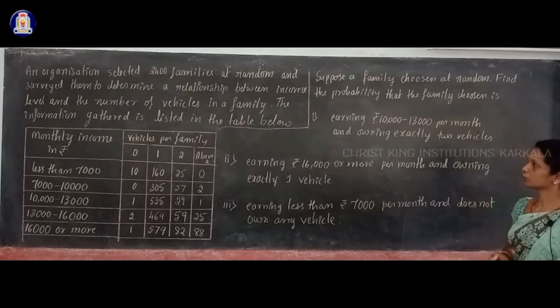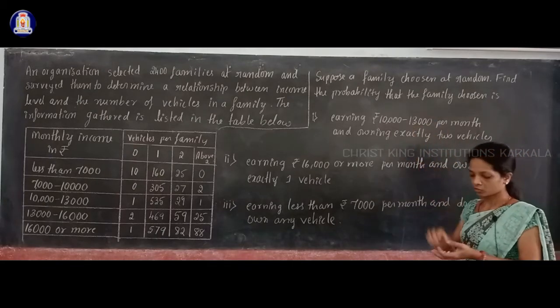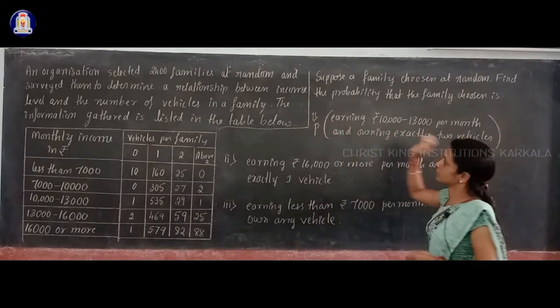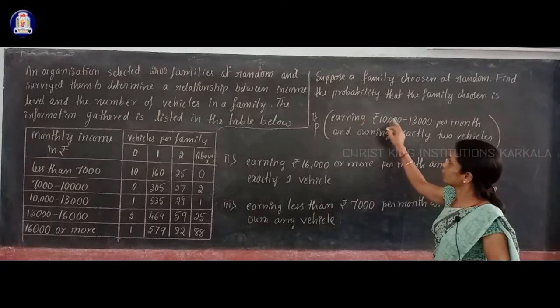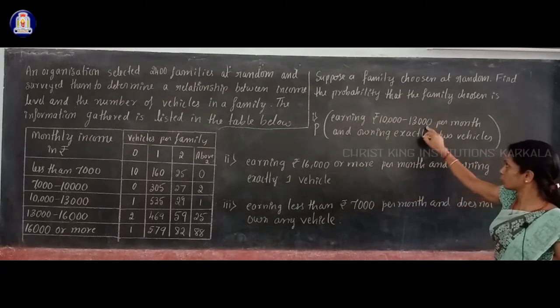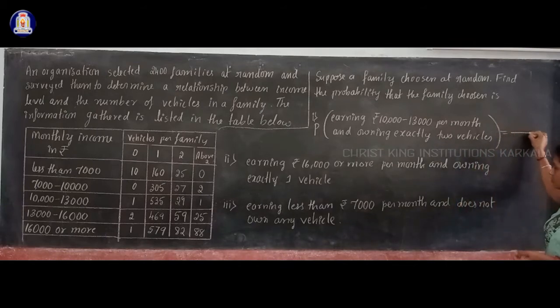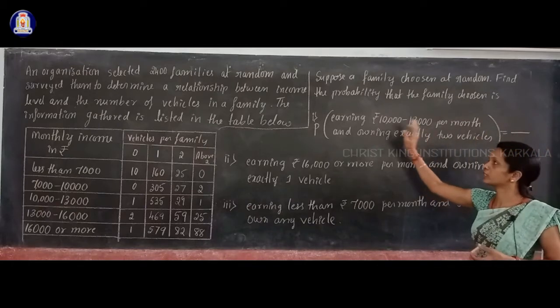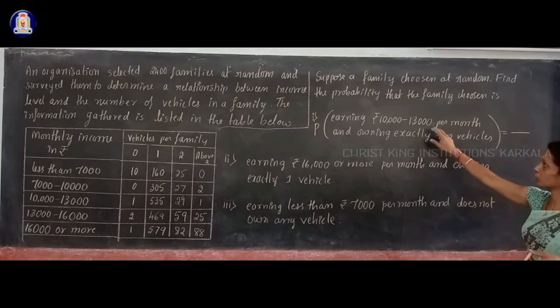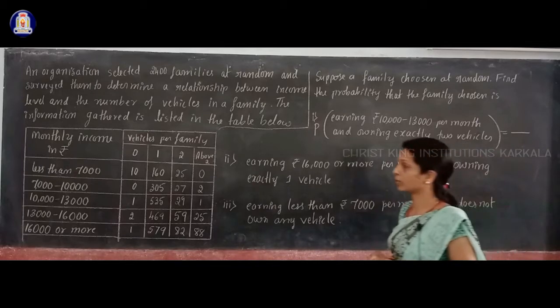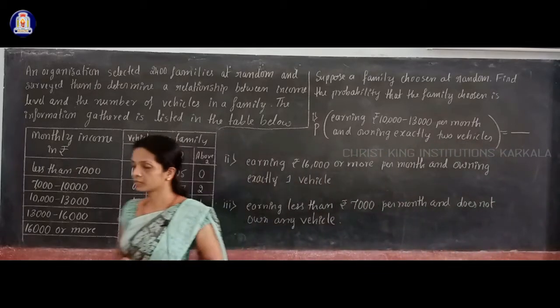So you have to find the probability of this one. You have to write it like this: P of the selected family earning rupees 10,000 to 13,000 per month and owning exactly 2 vehicles. So what do you have to write in the numerator? You have to write how many families are with this condition, earning rupees 10,000 to 13,000 per month and owning exactly 2 vehicles. For that you have to use this table.